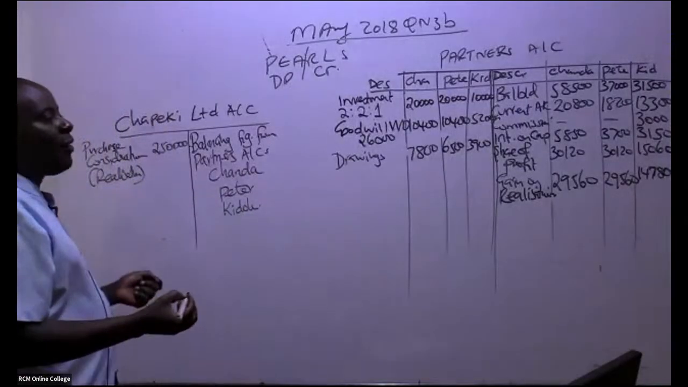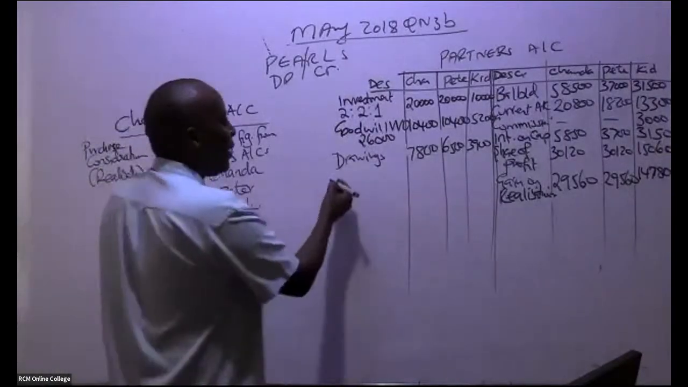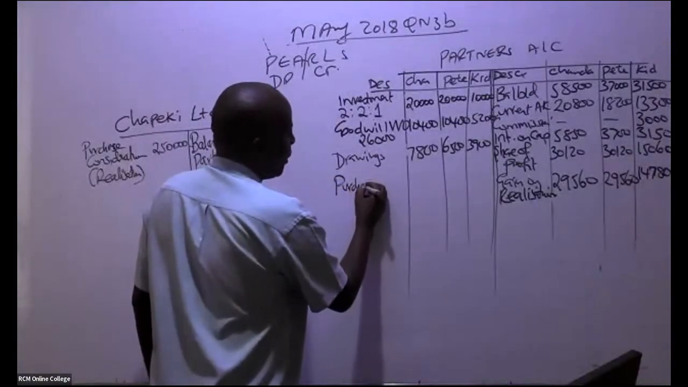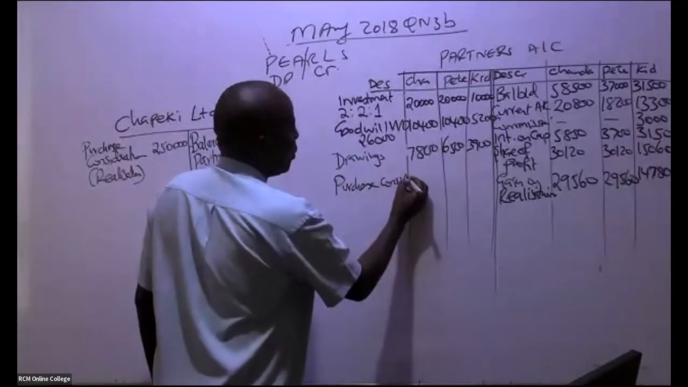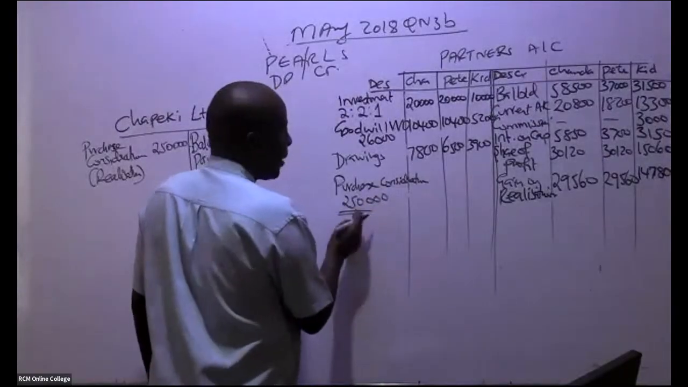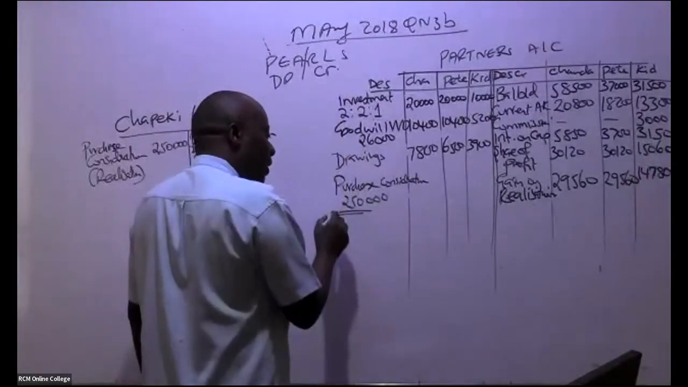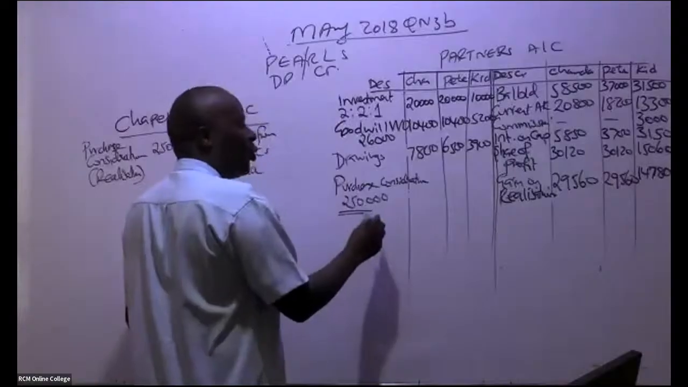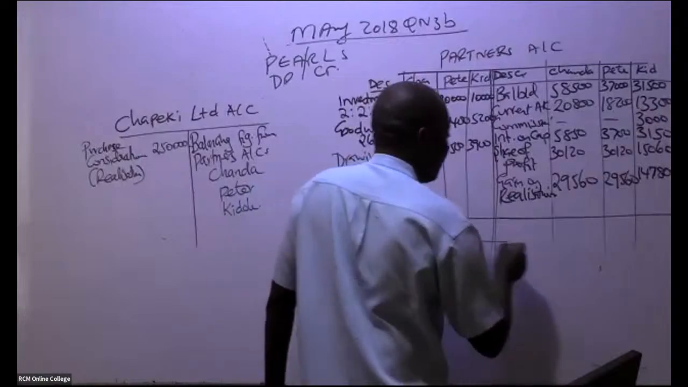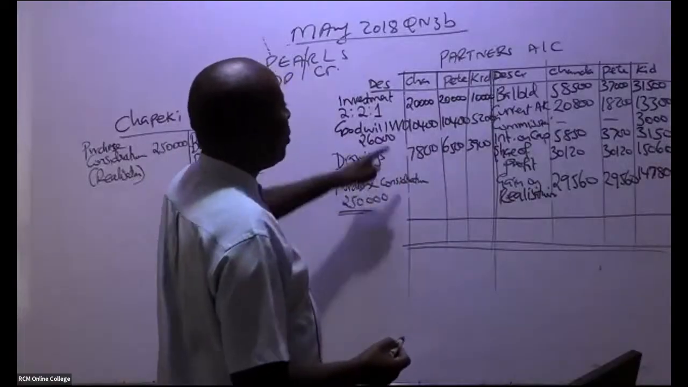So then can you kindly do me a favor? Come here straight away and give us purchase consideration, and this must always come here. Purchase consideration, which in this case here is 250,000 in total. So it must always come here, but you don't share this as per the proportions. You get balancing figures. So let's start with this ninja called Chanda.